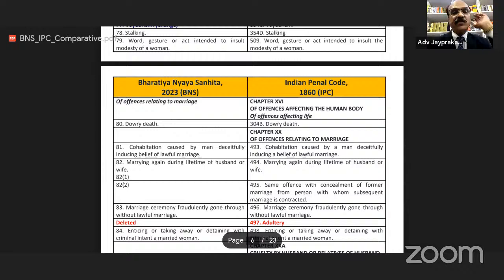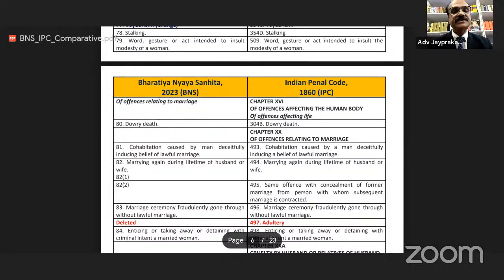Section 80, dowry death. All these offences they have taken in one chapter, offences against women. Earlier, the chapter was different in IPC, chapter 16 of offences affecting the human body, of offences against life. Same chapter. But dowry death, 304B.